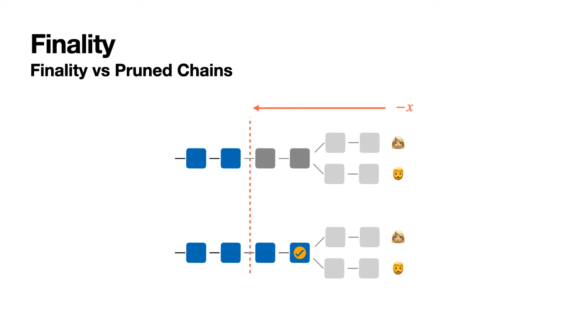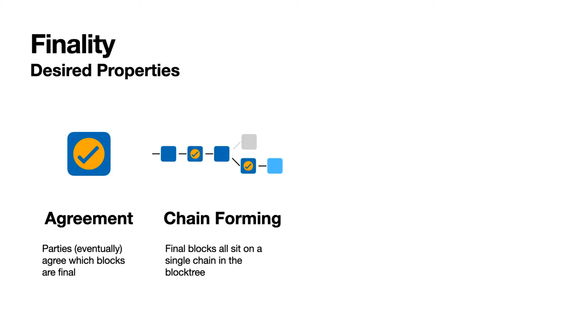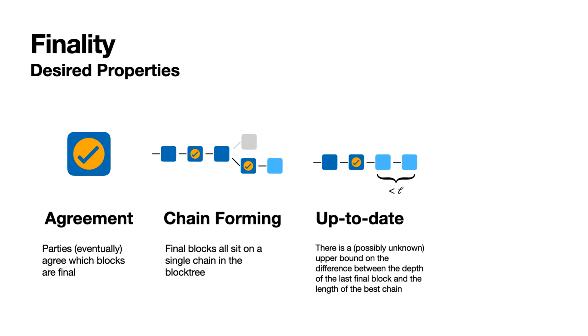So now in our paper we also introduce the desired properties we'd like to have from such a finality gadget on top of our chain. Those are, obviously, we need to agree on what is final. It should be chain forming, that is, finalized blocks should form a chain. Then, and that is an important property, we want it to be up to date. That is, the difference between the last finalized block and the leaves of the chain is small. So we are always finalizing close to the new blocks.